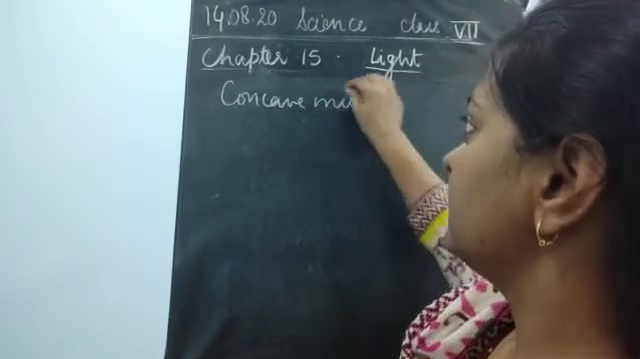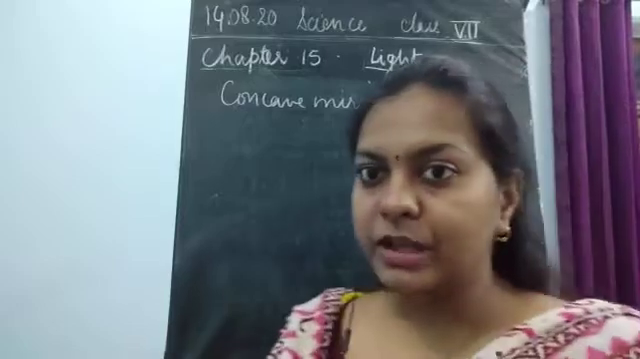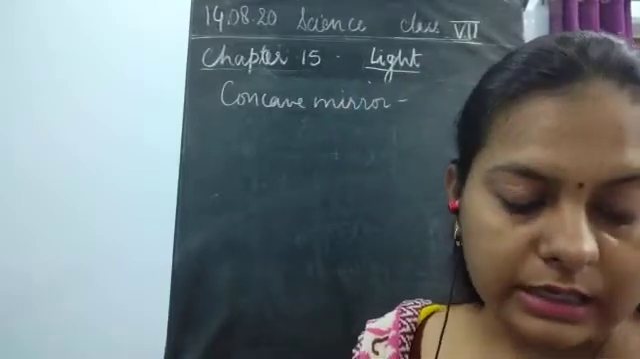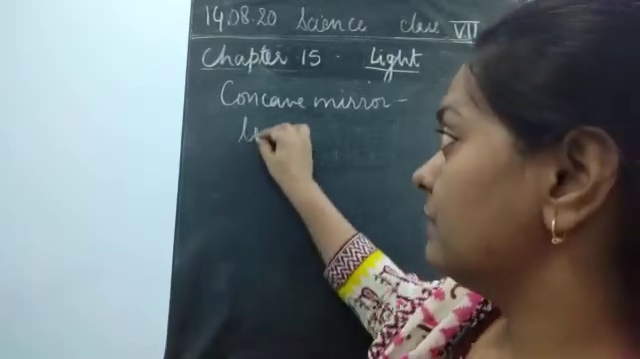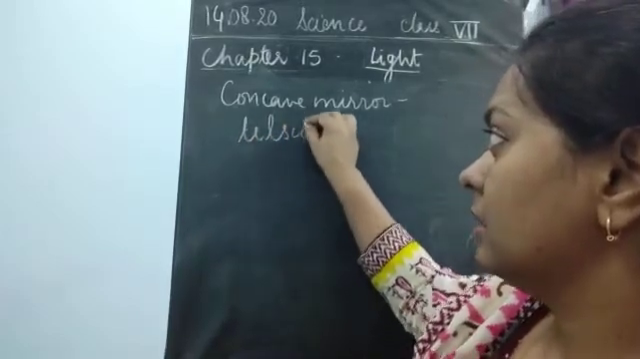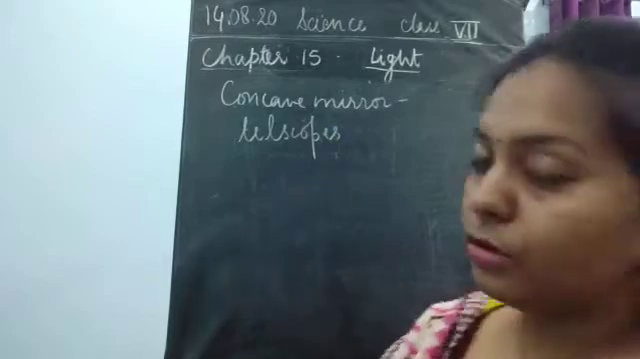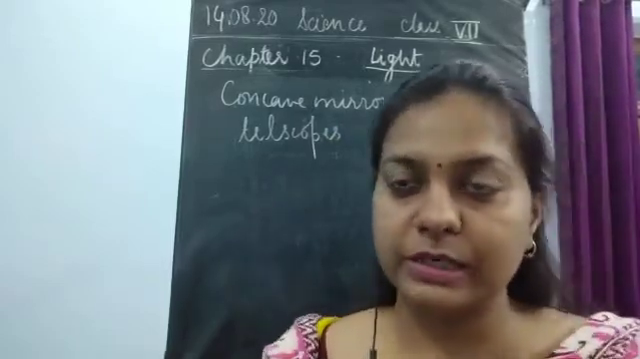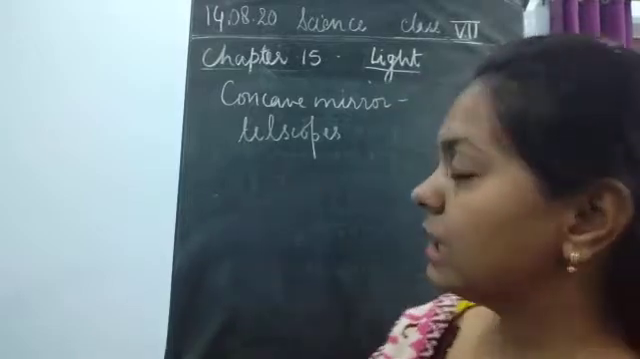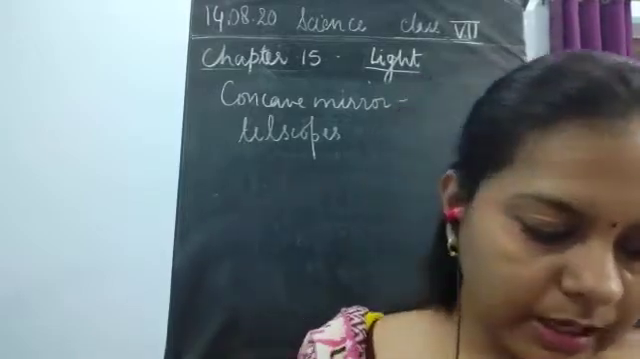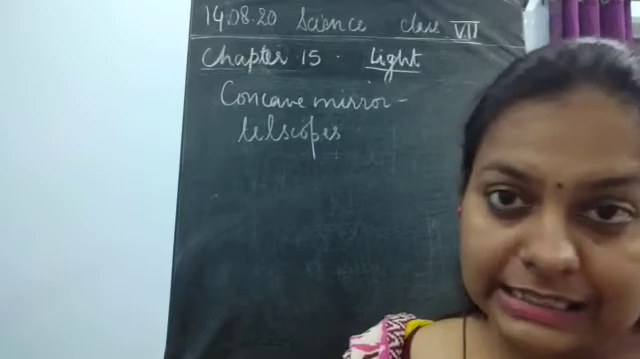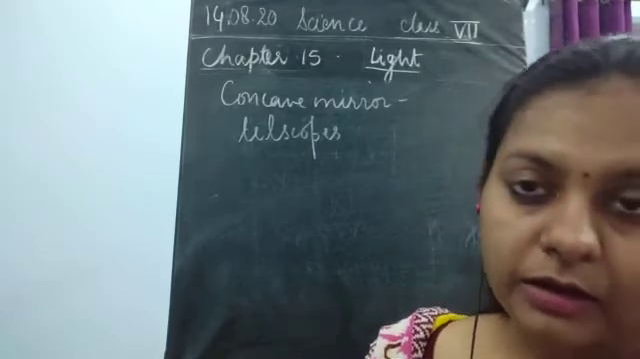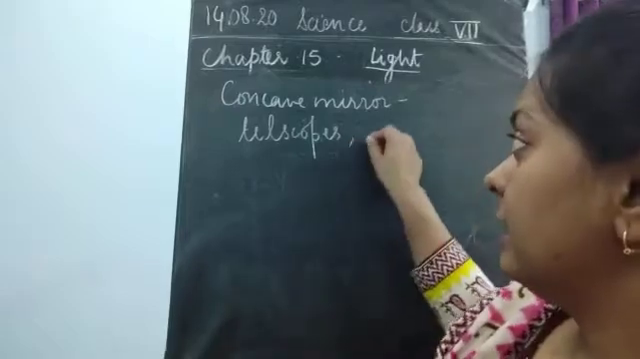This mirror forms an enlarged image, so it could be used in telescopes. Both mirror and lens are used in a telescope, but we can still write it down as a use of the concave mirror. It is used to see faint or very distant stars. Next, it is used to concentrate light, which is why it could be used by dentists.